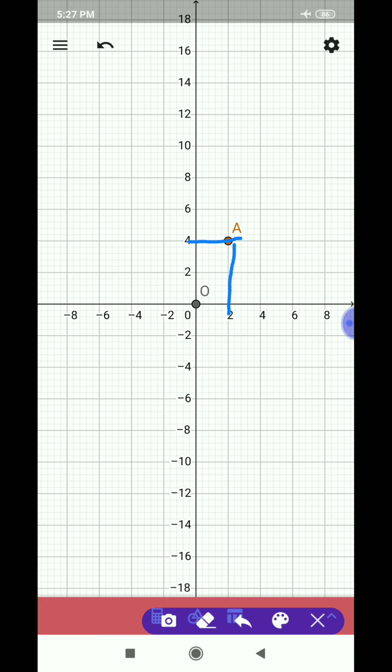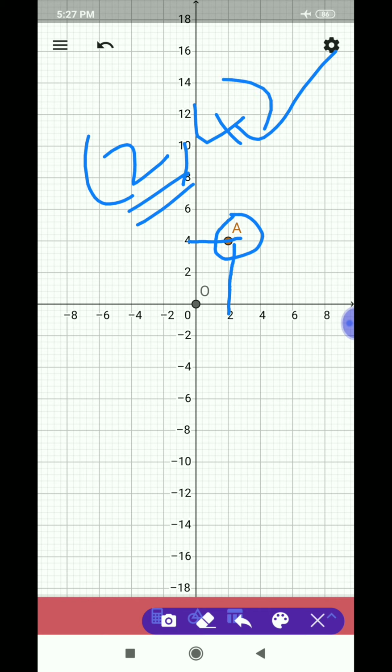Now they meet at the point A. Because both are positive, it is in quadrant 1. In (2, 4), 2 is called the x-coordinate or abscissa. 4 is called the y-coordinate or ordinate.